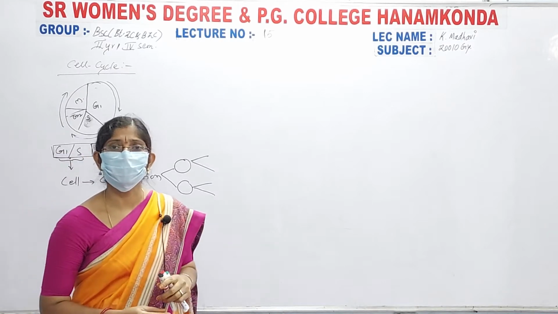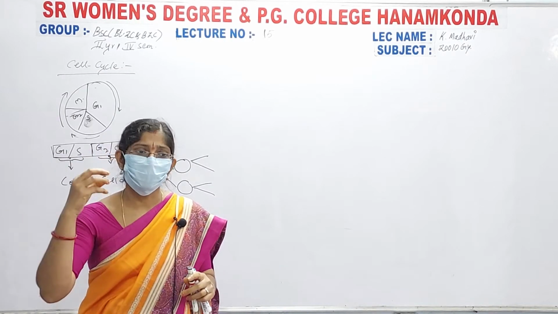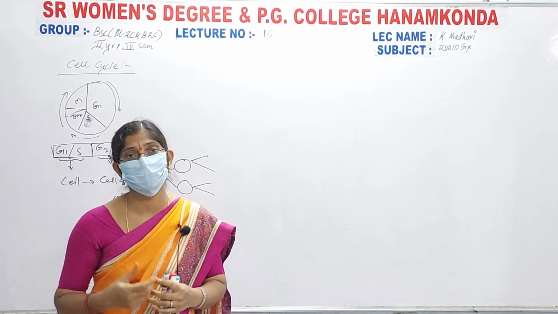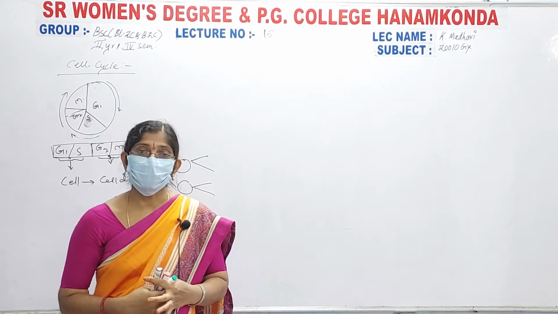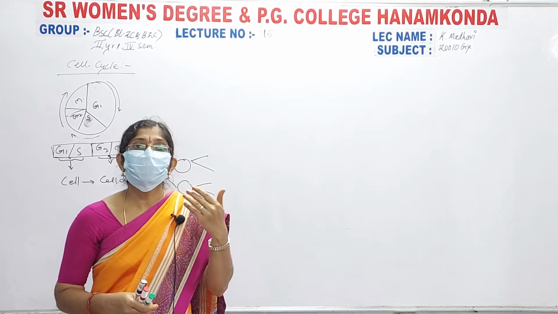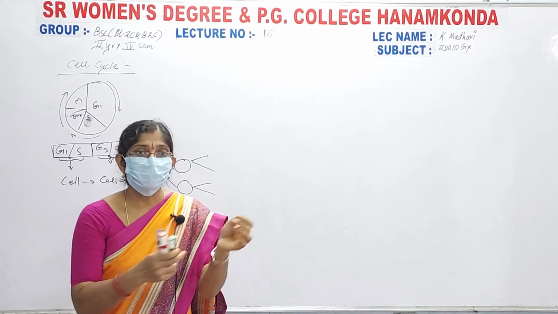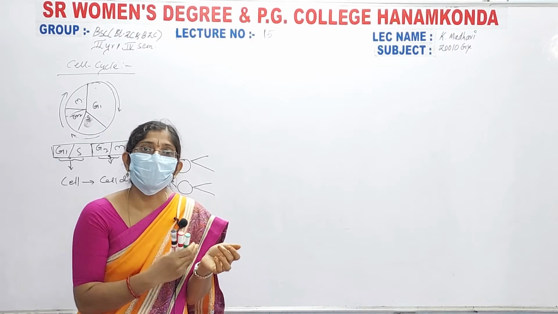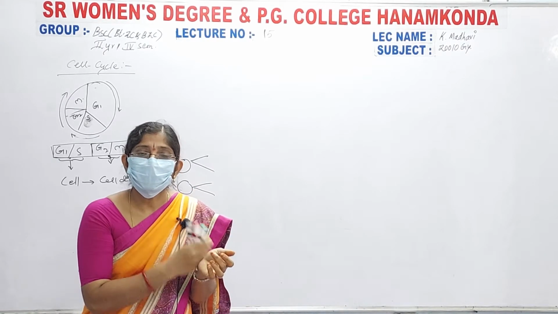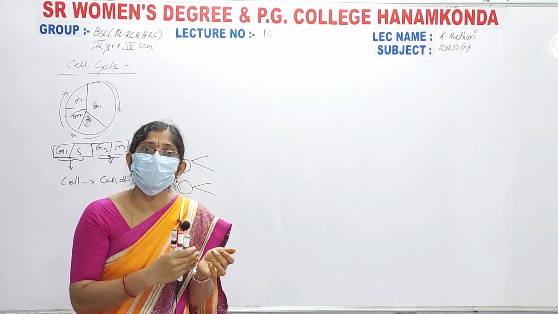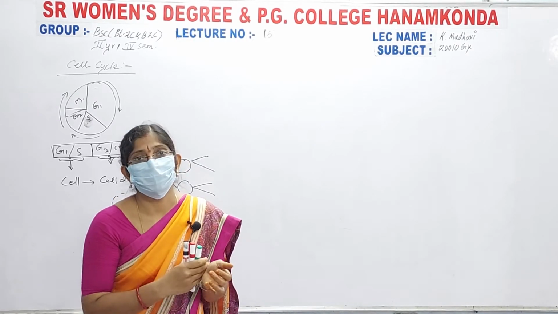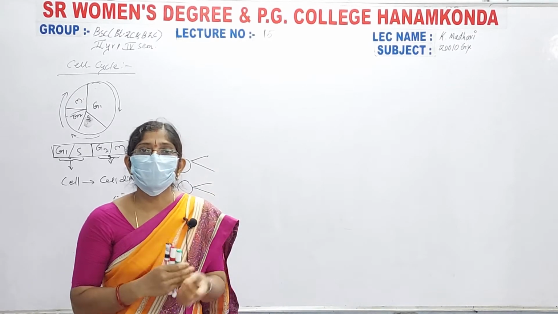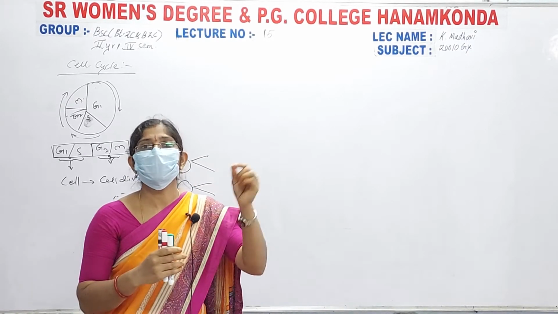What is cell cycle regulation? What are the factors which regulate the cell cycle process? What is the need to regulate the cell cycle? If the cells need to grow, or there is a wound, the wound is healed by somatic cell division only.